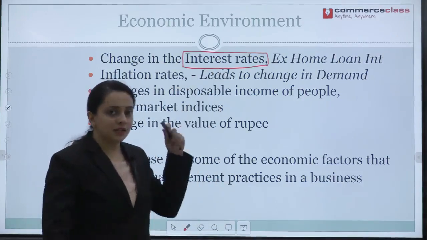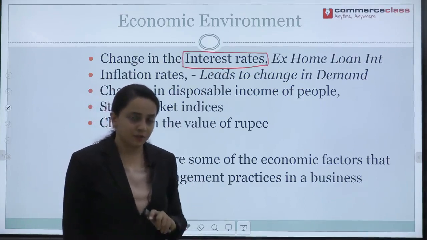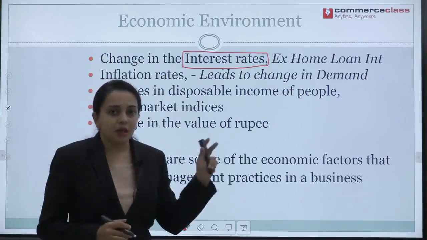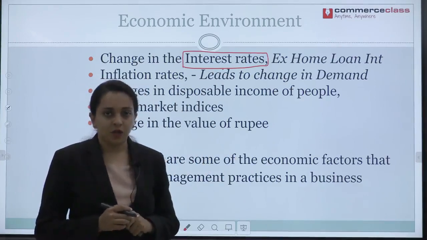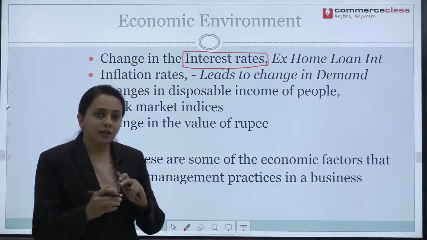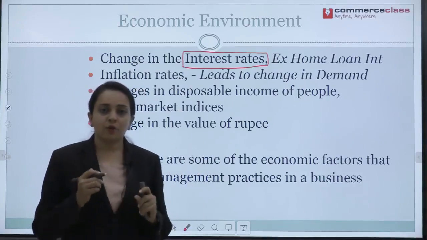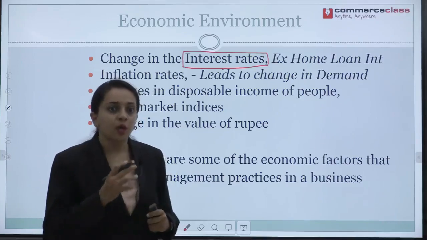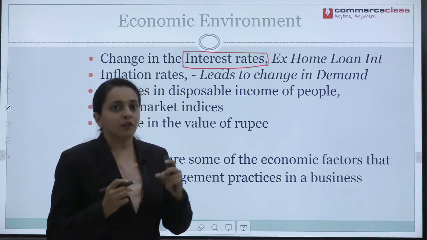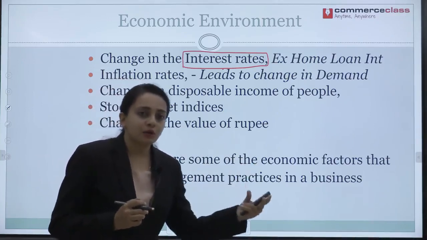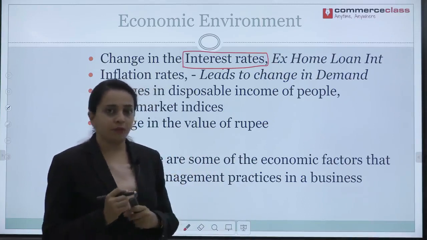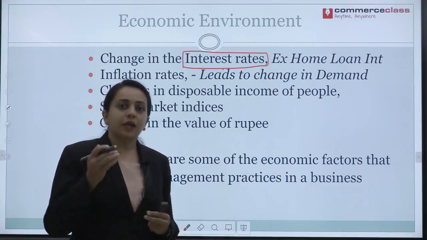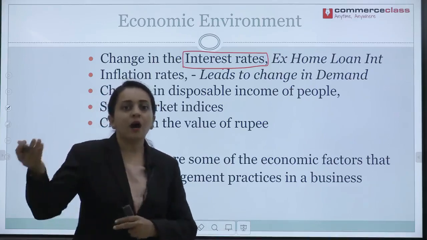Now, how does interest rate affect any business? Consider this interest rate is there for home loans. The interest rate for home loans has been reduced by RBI. What does this lead to then? You need to pay lower amount of interest back to the bank for the same amount of money. Now, what happens? More people will take home loans to build houses.